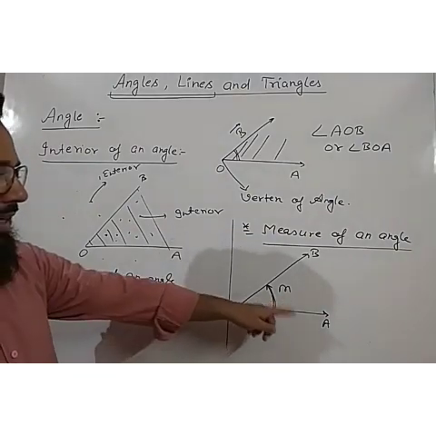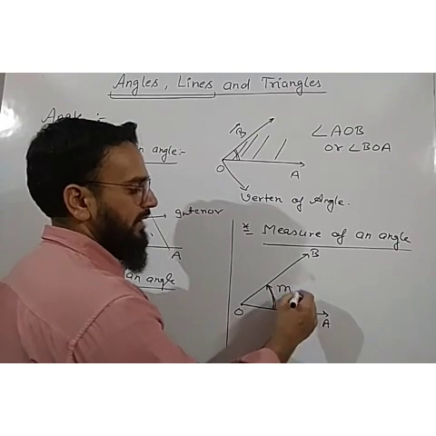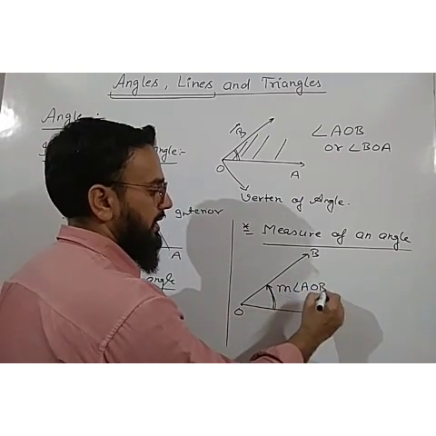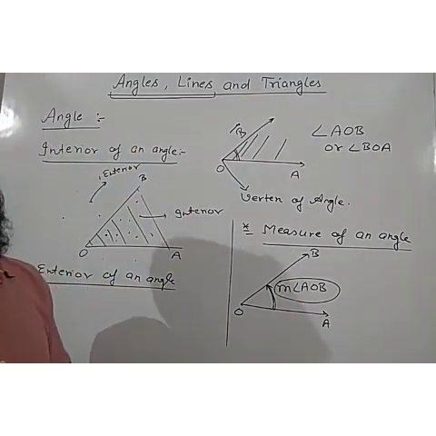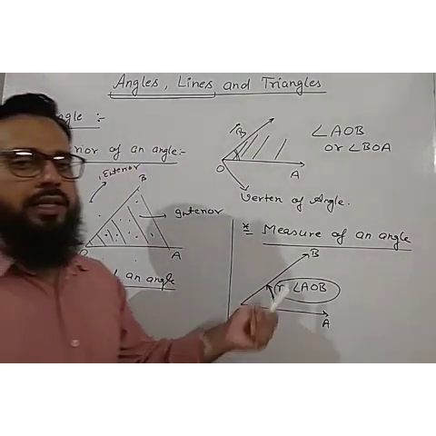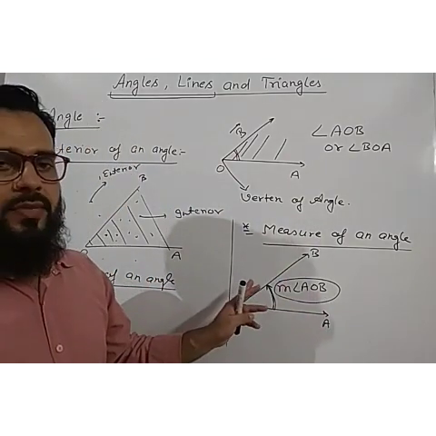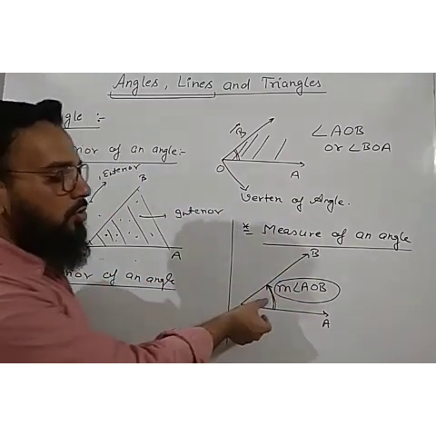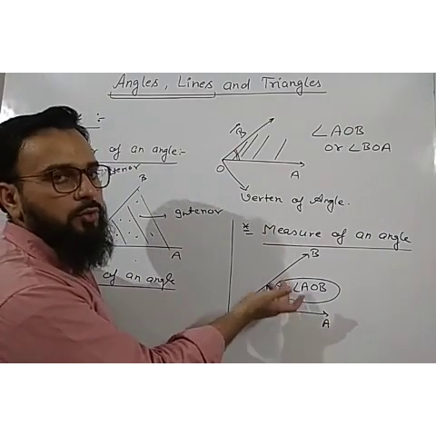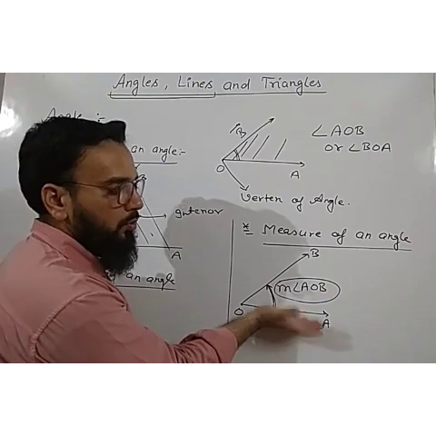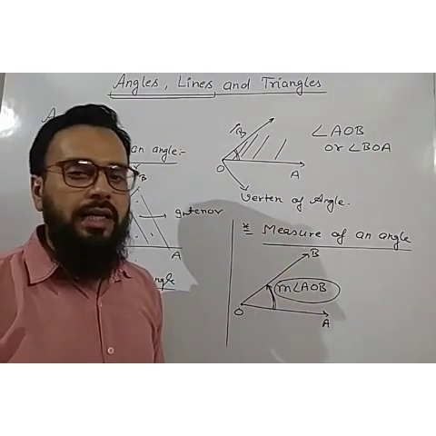So what is the angle? If I am taking the angle AOB, then it is represented as M angle AOB. Here M represents measure of angle, and it is a particular value. It may be any angle like 30 degree, 45 degree, 60 degree, whatever. So what is measure? The amount of rotation which we have to take from moving OA to OB, that particular amount of rotation is known as the measure of that angle.